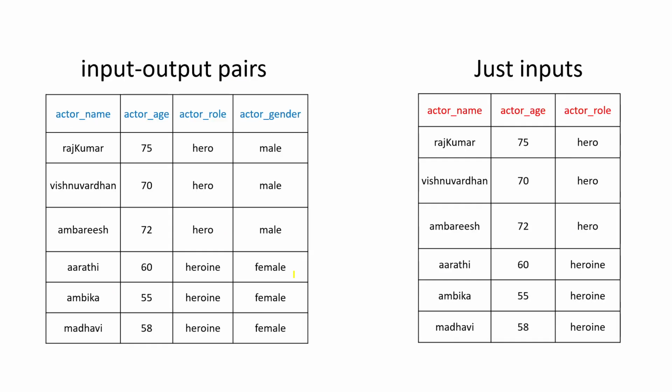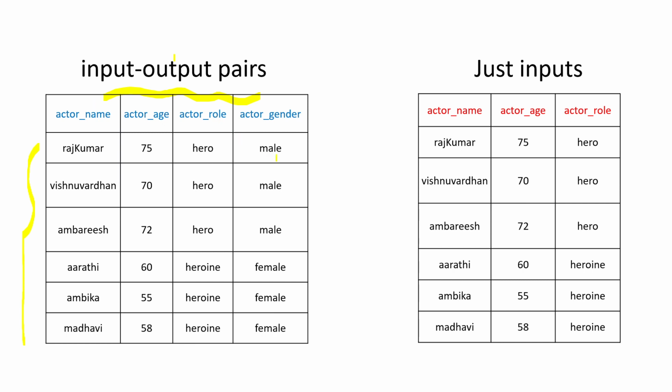Now we shall take an example to understand what is supervised, what is unsupervised, what input-output pairs of data mean, and what only inputs means. This is a simple data set that I have created for better understanding. This data set speaks about actor details, and there are totally 6 observations or 6 records of actors, and there are totally 4 columns. These 4 columns are also called features. They are also called attributes.